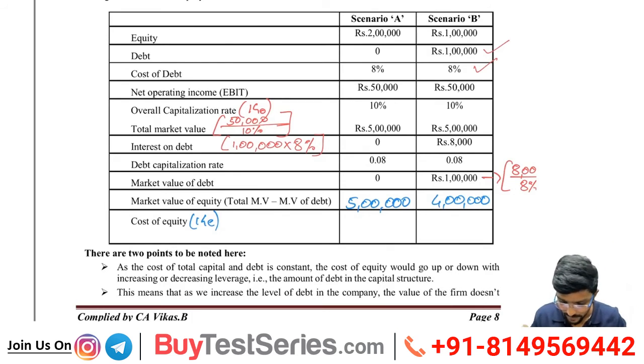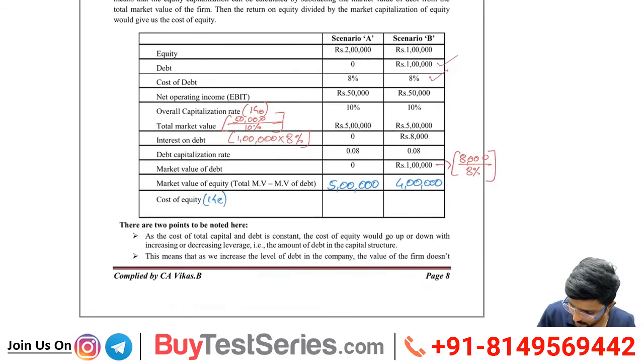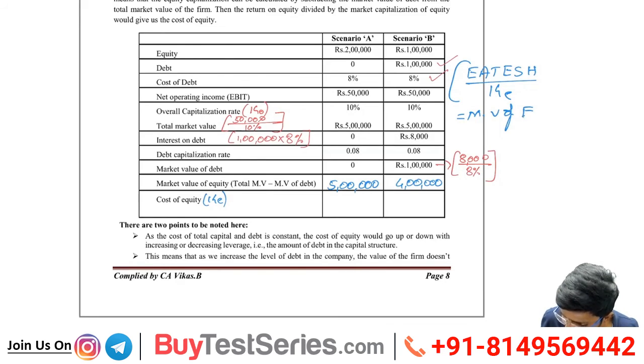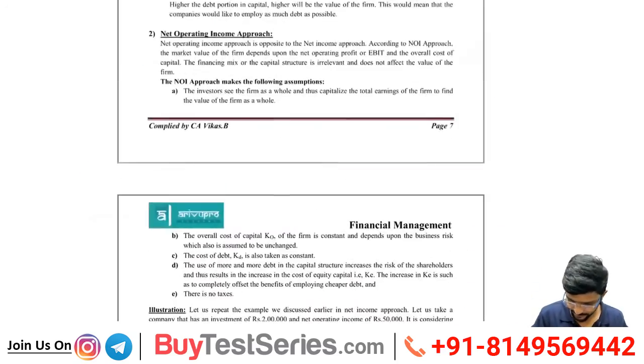Simple. See, how will I get the market value of equity? I will use the formula here. Earnings available to equity shareholders, or else I can call it net income, divided by cost of equity will give me the market value of equity. In the previous problem I did this, right?